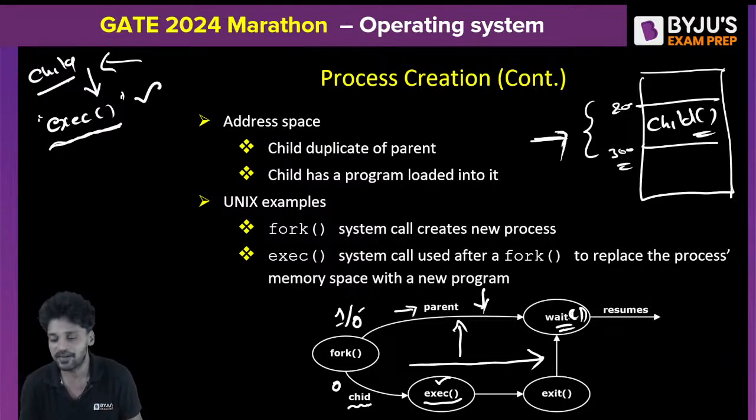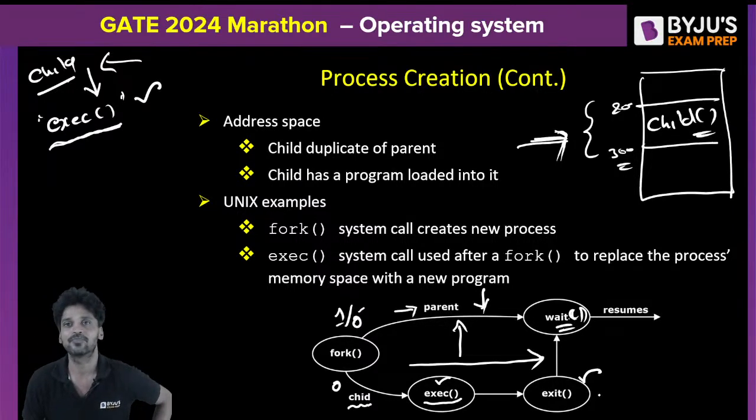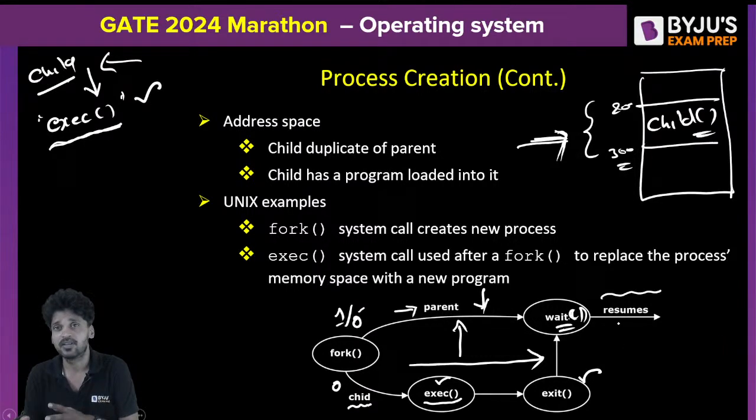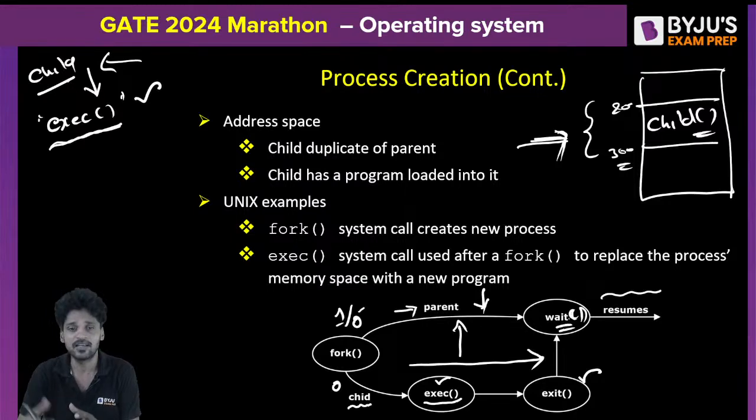Did you get me? And finally, when the child is executing, of course, it starts with the exec system call, which allows the child to use the address space of its parent. And finally, when the child completely terminates, it will execute the exit system call. Am I clear? This exit system call will allow the parent to resume again. When the child process executes an exit system call, the parent which was suspended earlier will be allowed to execute again, resume again.